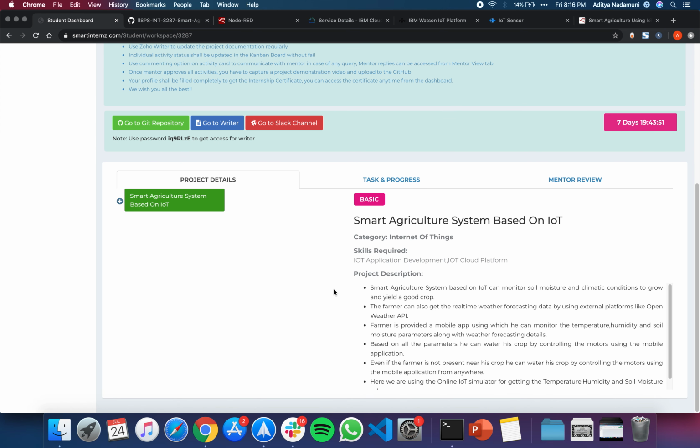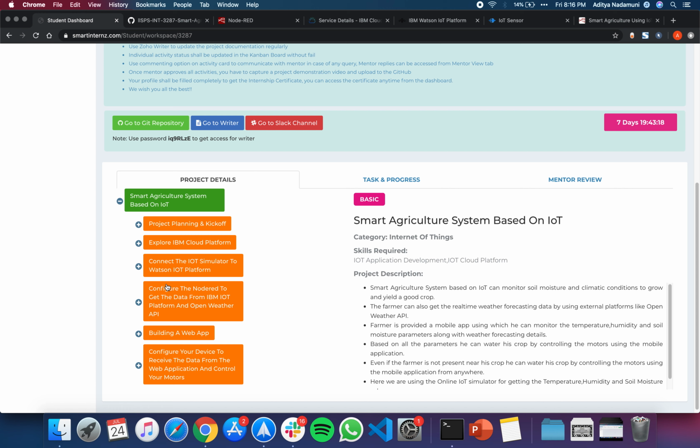Scrolling down, we can see that all the project details are given here. The project name is Smart Agriculture System based on Internet of Things. Here we are collecting all the information from the crop, like moisture and temperature, through the IoT sensors and showing that in the dashboard. Also, the weather details required by the farmer to make important decisions can be seen in the dashboard. Here we can see the main milestone of the project.